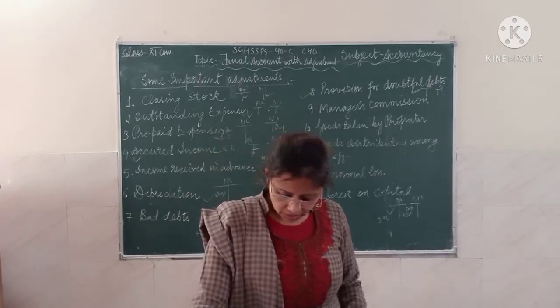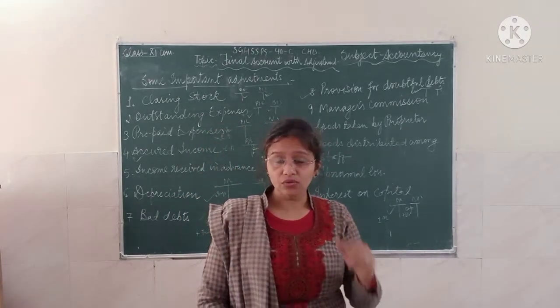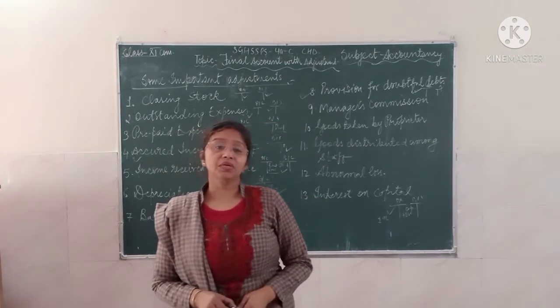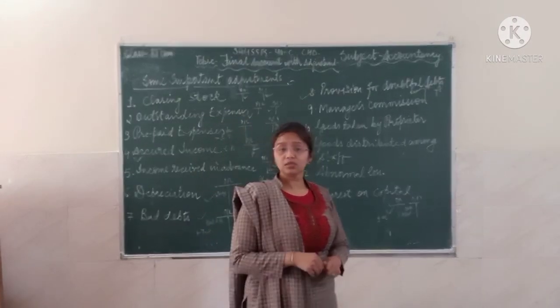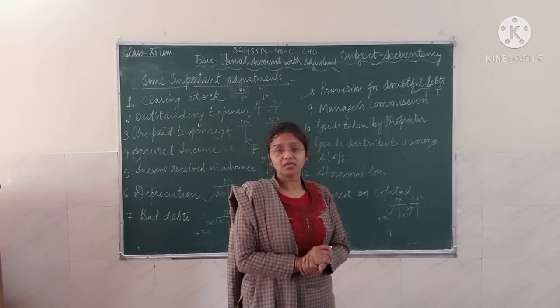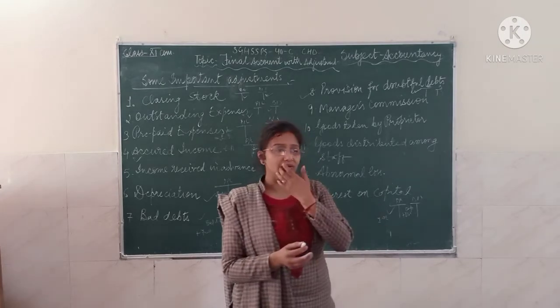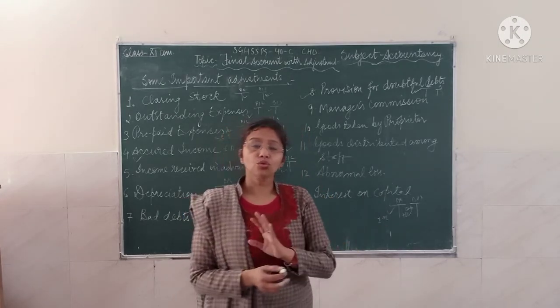So when the goods are taken over by the proprietor, the goods are not sold in the market. So there is no matter of the sale. There is no sale at all.